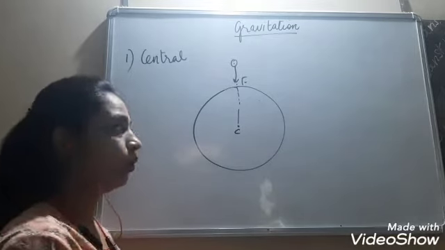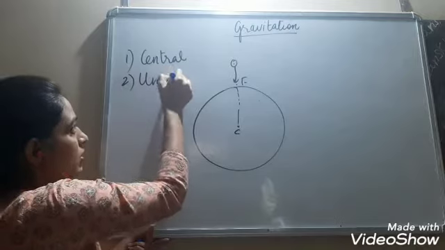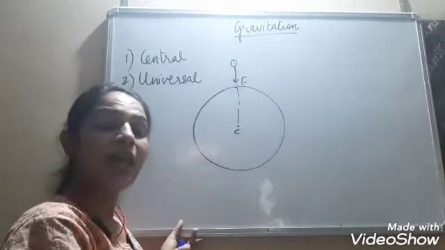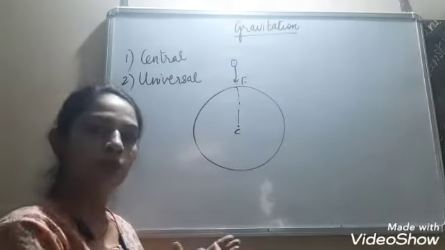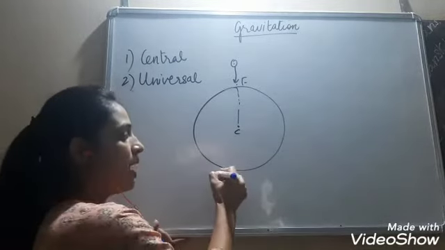So he came to know that this force is a universal force. What is the meaning of a universal force? It acts everywhere in the universe. This force acts between all the objects which have mass.